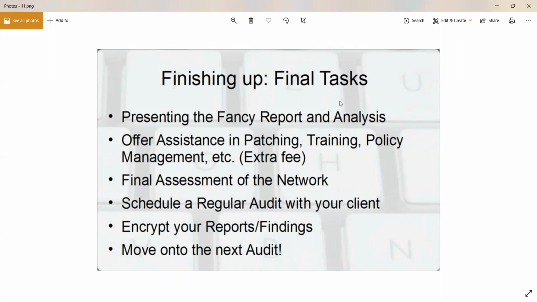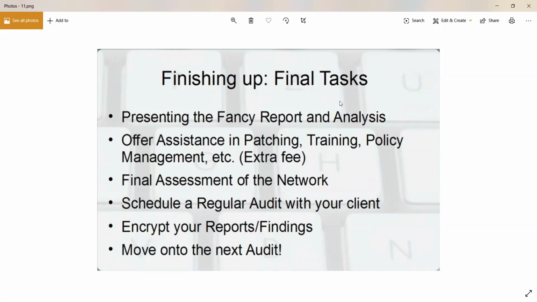You take them through it, you explain it as best as you can, and after that you can offer assistance in other things like patching those vulnerabilities, training the employees, and creating additional security policies for the employees to follow. You can provide all these extra services, of course, for extra charges.